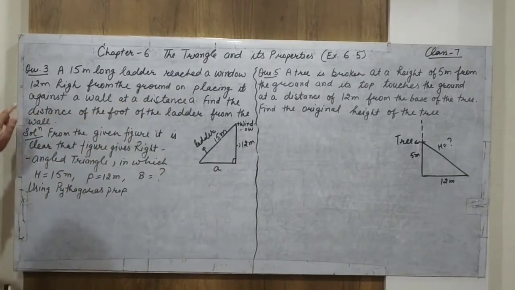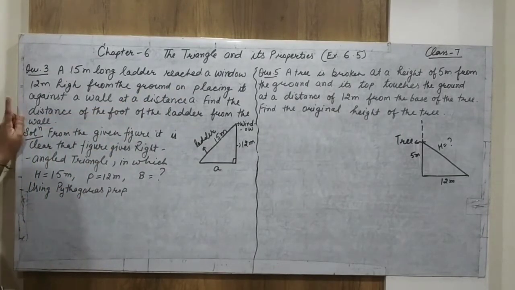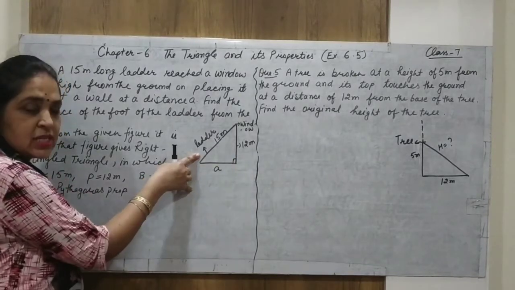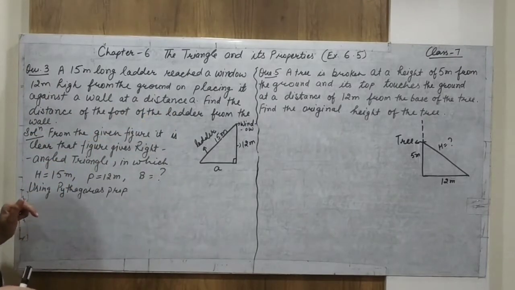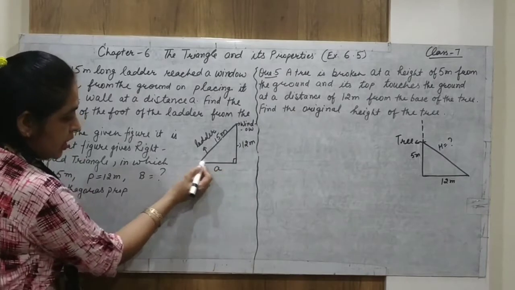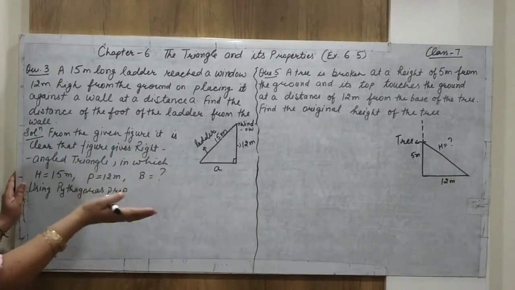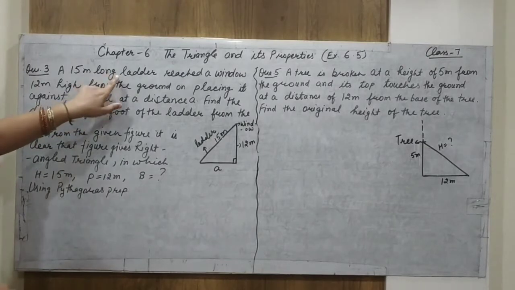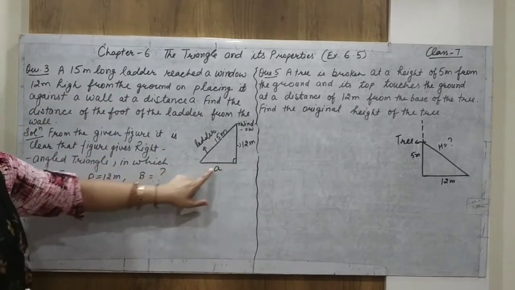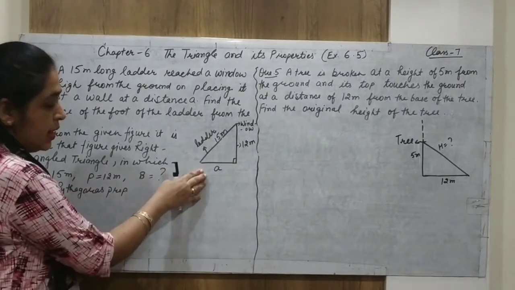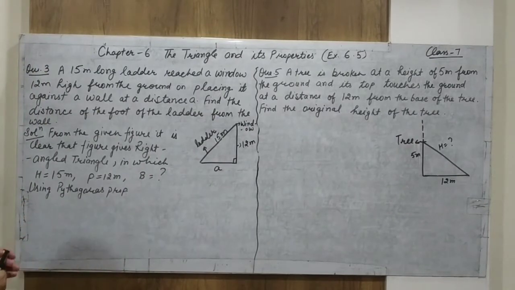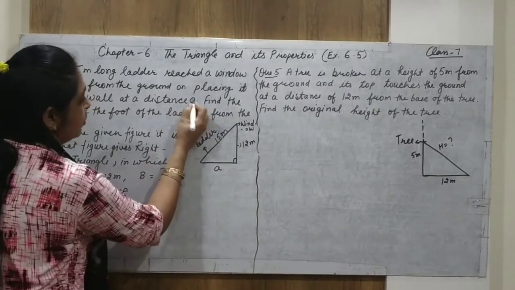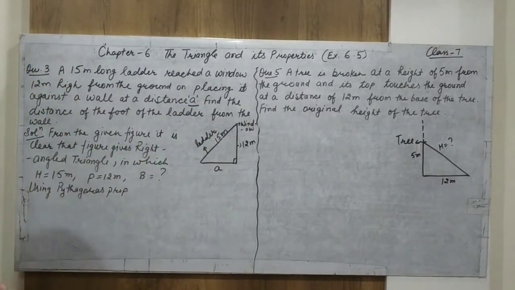On placing it against a wall, that is, against the wall when we place a ladder at a distance A. At a distance A means at a distance A on the ground. The ladder is at a distance A from the wall. This is the wall and this is the ladder, and the gap between them on the base is A. The distance is not given as a constant; only the variable A is given to us.